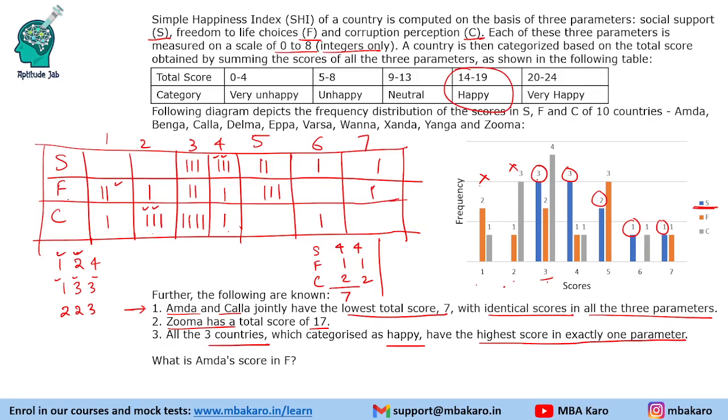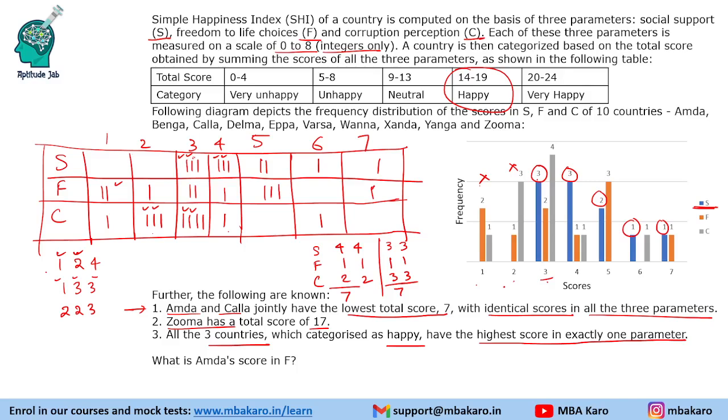If we have to pick 1, we have to pick 1 in F only. So 1 is here. Then 3 and 3. Do we have 3 present 2 times in S? Yes, we can have 2 times 3. And we have 3 present 2 times in C also. So 3 and 3, we can have a total of 7 this way also.